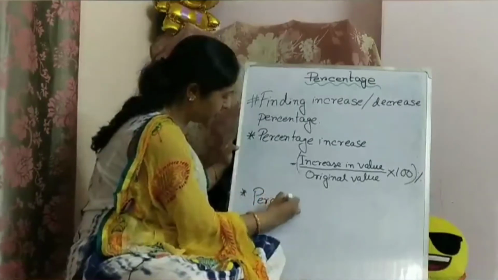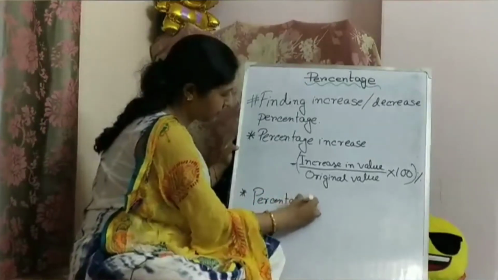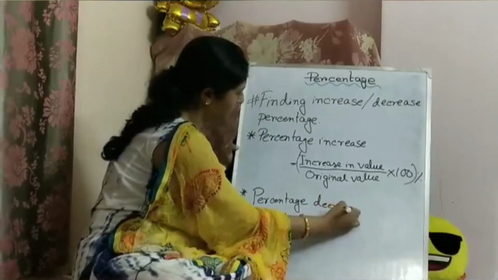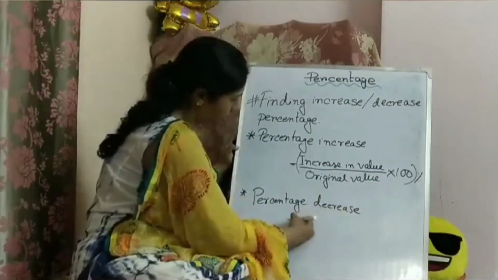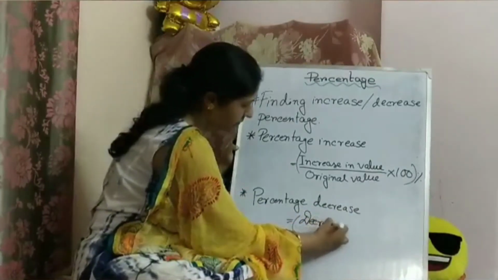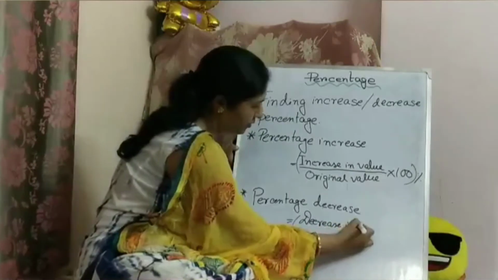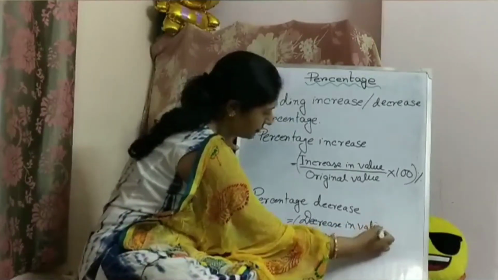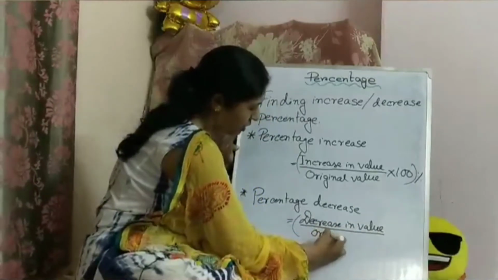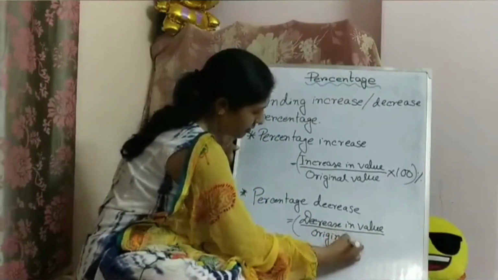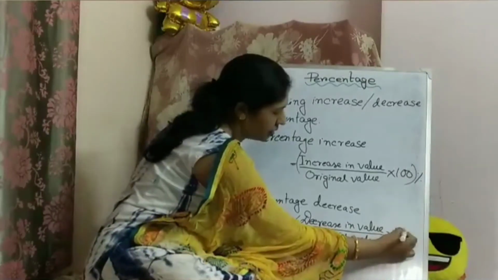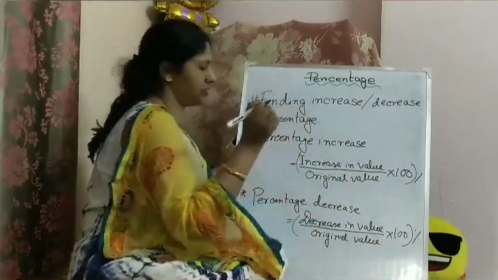Okay, and the second one is percentage decrease equal to decrease in value by original value into 100%.